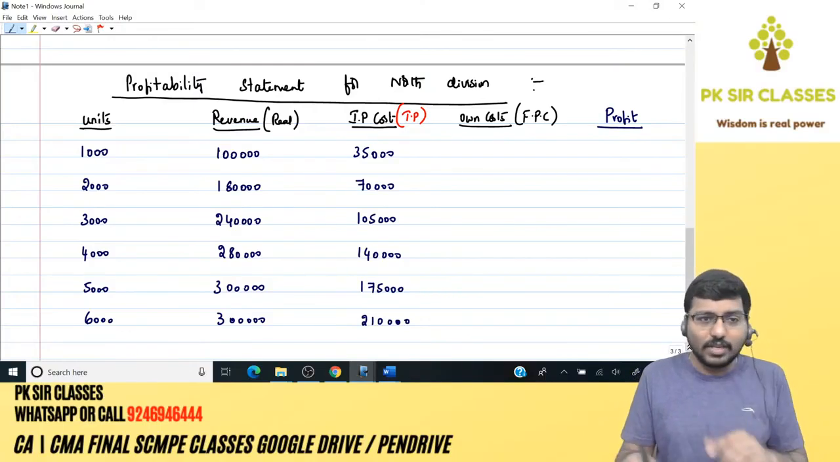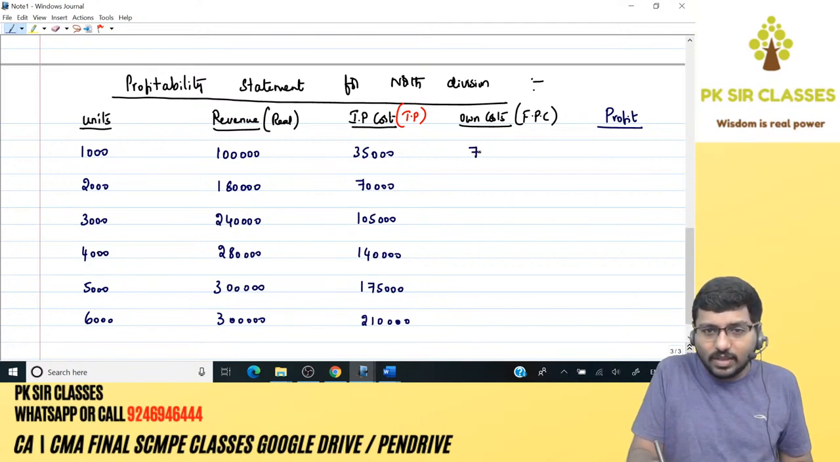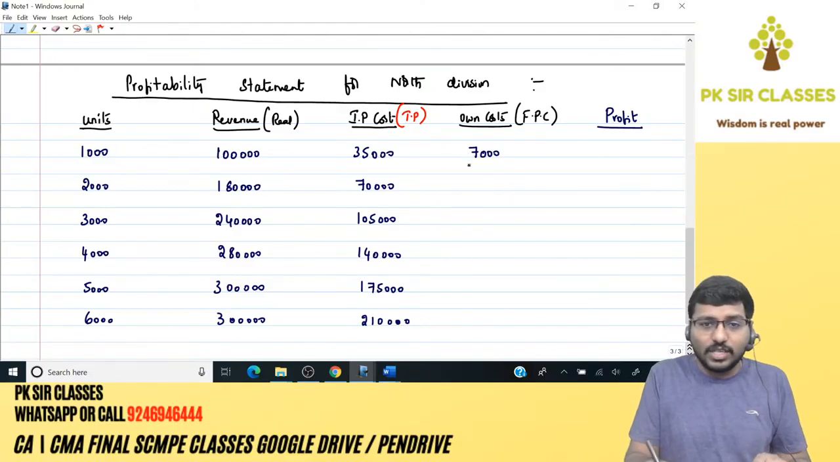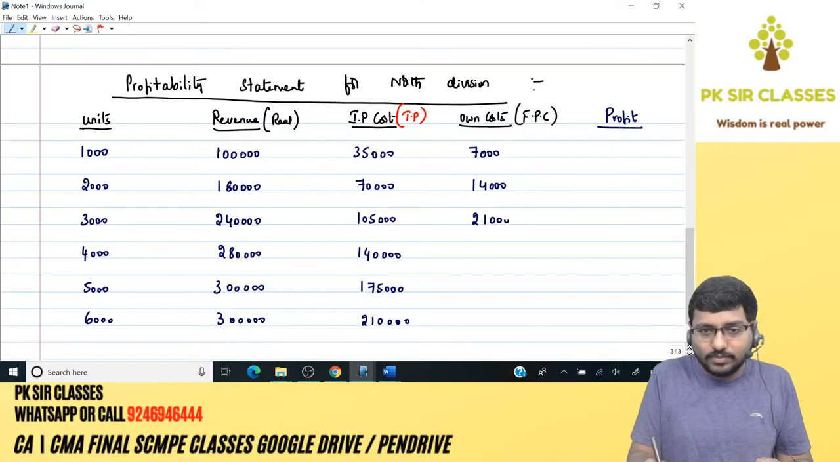What is variable cost? 7. Which means here it's going to be 7,000: 7 per unit into 1,000 units. Next, 14,000. 21,000. 28,000. 35,000.